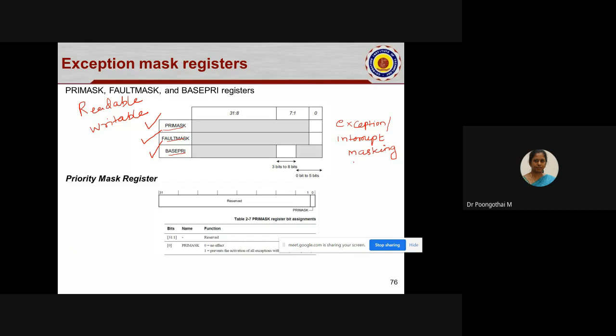So mainly these registers are used for exception or interrupt masking. What is the meaning of this term, masking? Enabling interrupt sources or disabling interrupt sources? Disabling, ma'am. Disabling interrupt sources, okay.